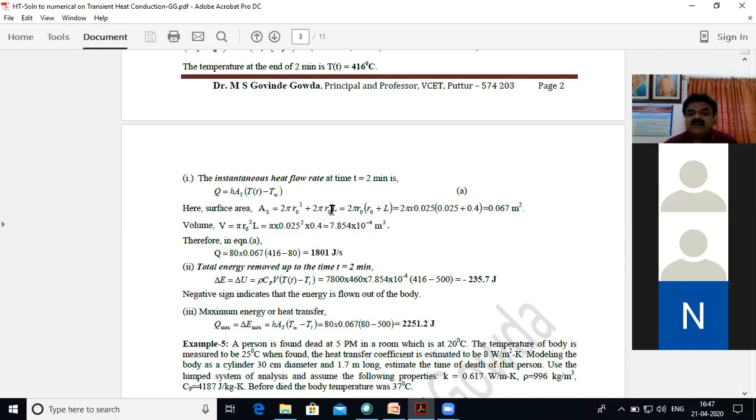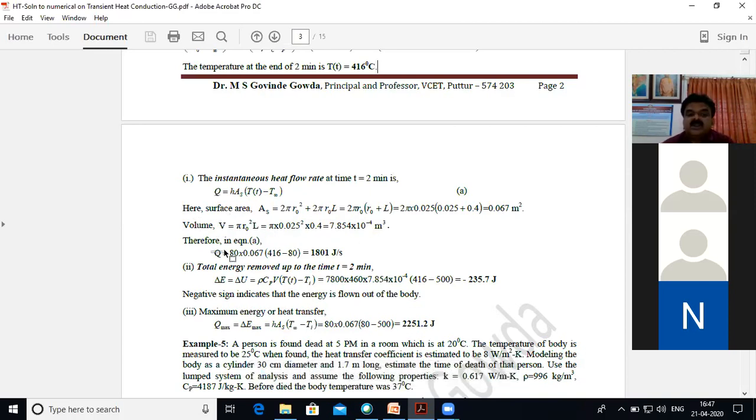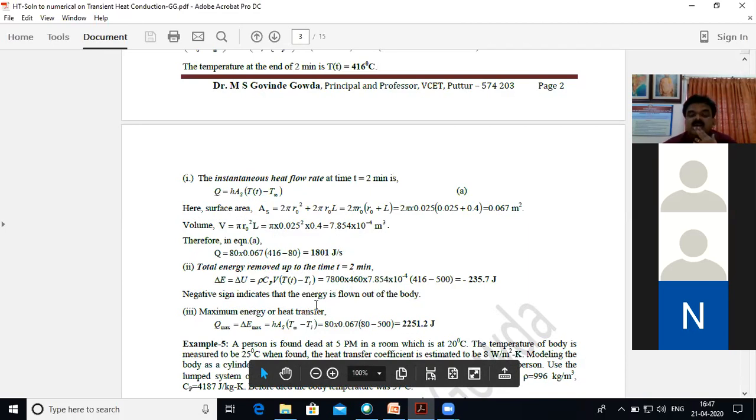Here the surface area you have calculated, and volume is required for total energy removed. That is why we have calculated volume also. Substituting back into this equation, you will get the heat rate, that is the instantaneous heat flow rate. All these equations are given in your data handbook. You should look into it.